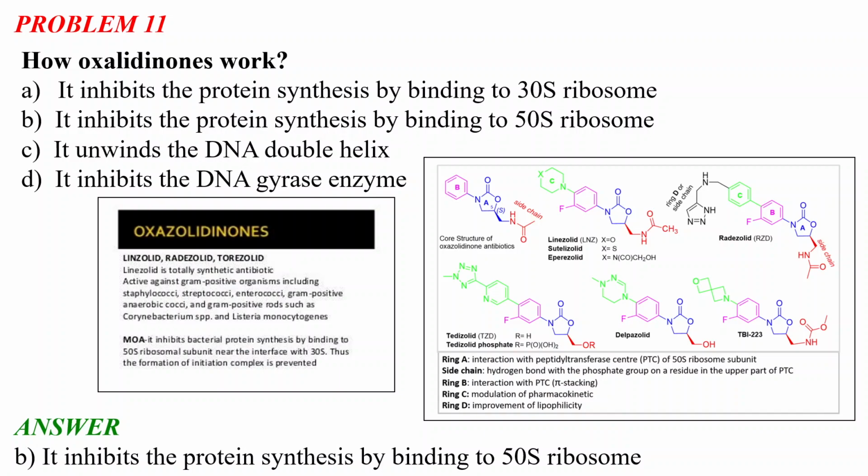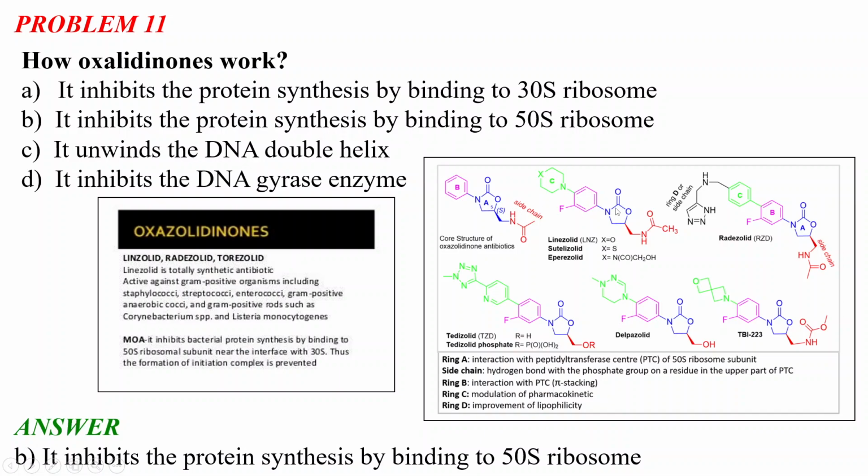The oxazolidinones bind at the interface of the 50S ribosome, so the formation of the initiation complex is prevented. That is how they prevent protein synthesis in bacteria, and they kill the bacteria.